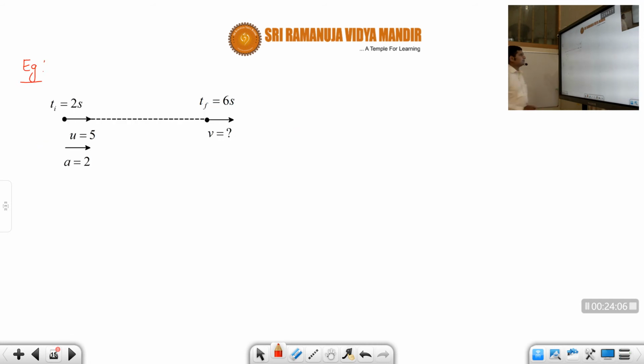Okay, next one. This is a very important model, students. At time t equal to initial time is 2 seconds. Let's say an object is at A, having initial velocity of 5 meters per second to the right side, and acceleration is also 2 meter per second square to the right side. So what will happen? Its speed will increase or decrease? It will increase. So speed will increase like this. Now after some time, let us say it's 6 seconds. What is the speed? What is the speed they are asking?